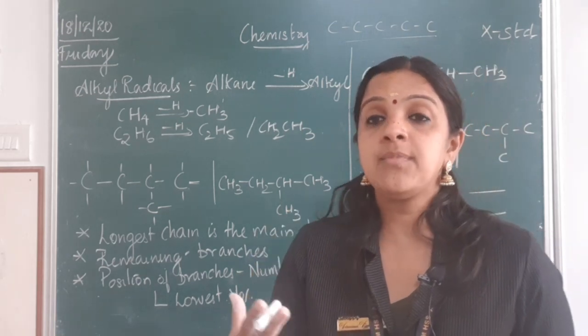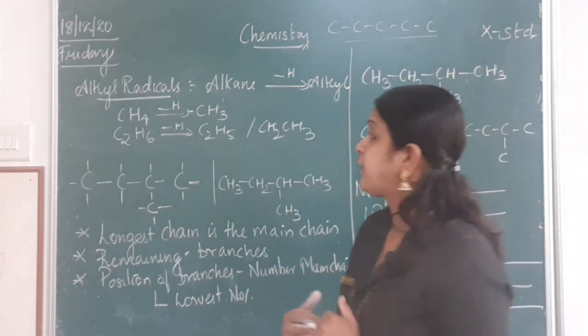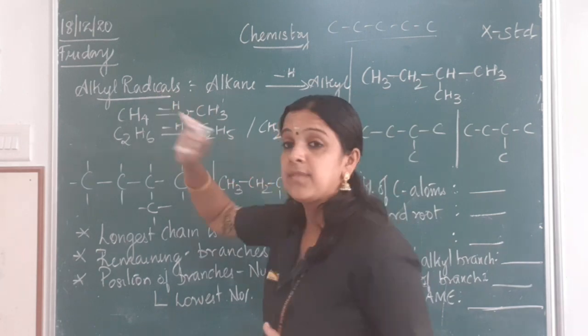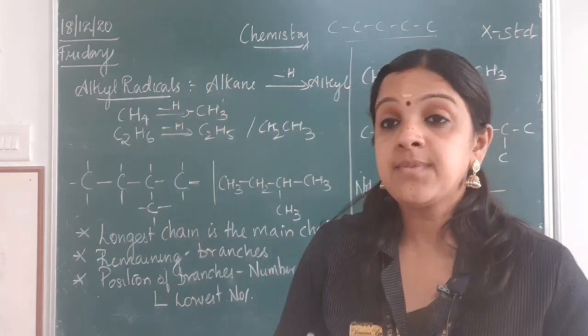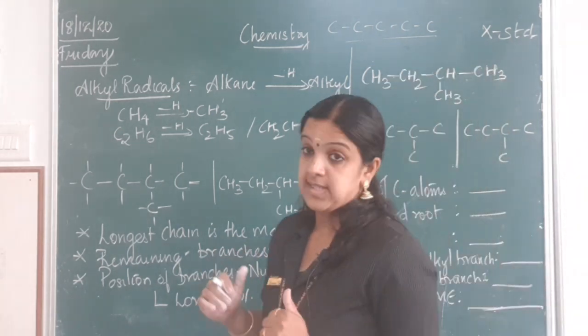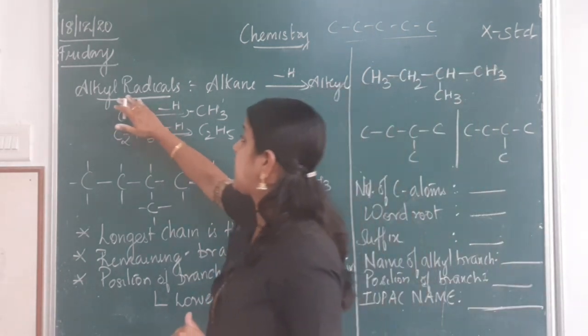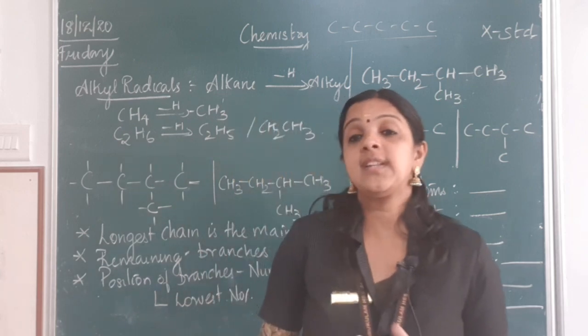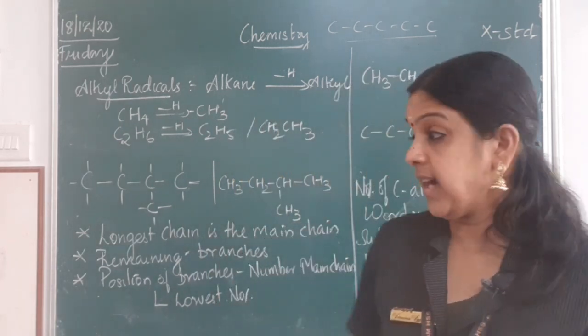Now how to name these hydrocarbons? If you see, children, we have the branches, and there are certain names given to those branches. What are those? They are called alkyl radicals. What are they called? Alkyl radicals.